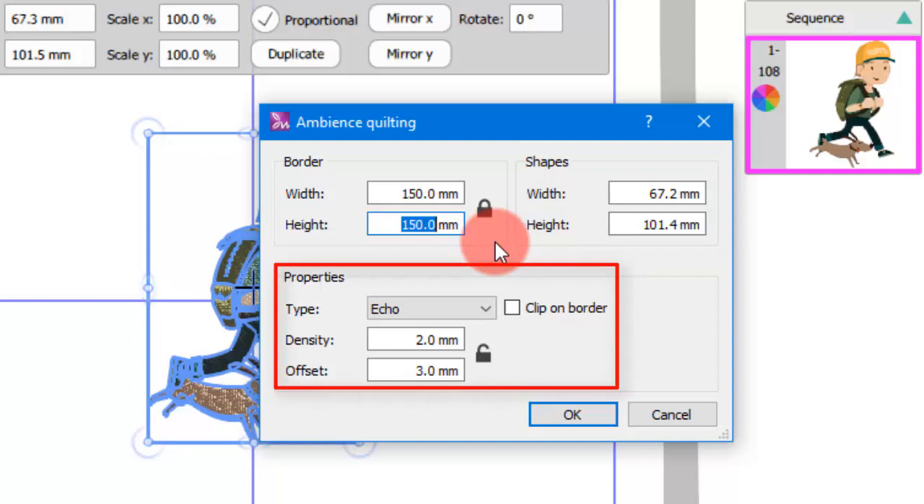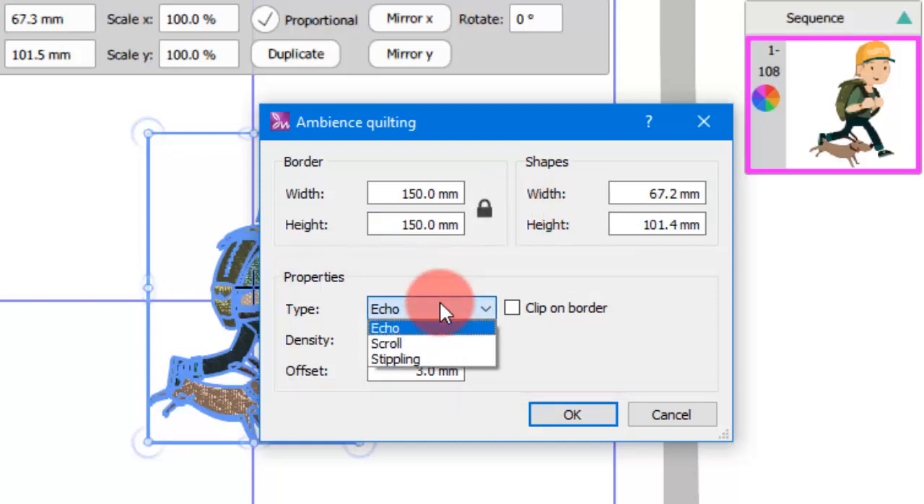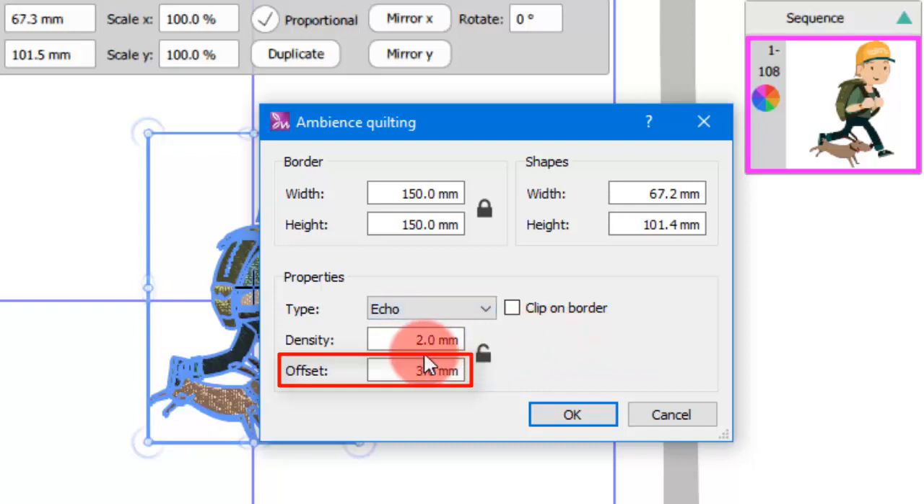In the Properties area, you can define the fill type of the block and relative parameters. There are three types of fill for the quilt block: echo, scroll, and stippling. Using the offset value, you can set the distance between the object and the first quilting line. Additionally, using the density, you can define the distance between the quilting lines.